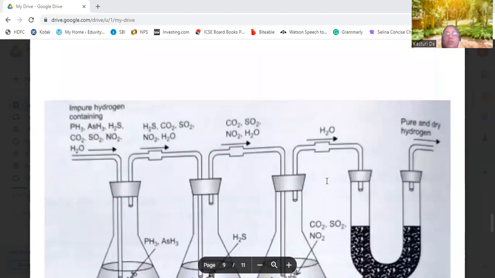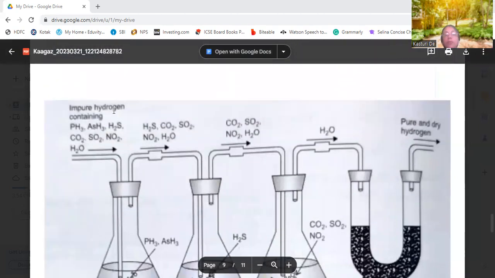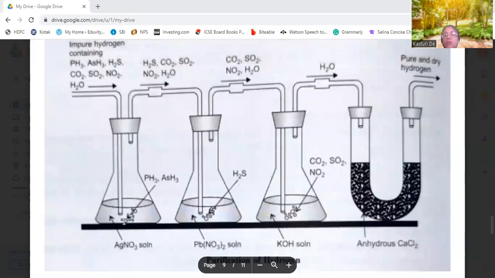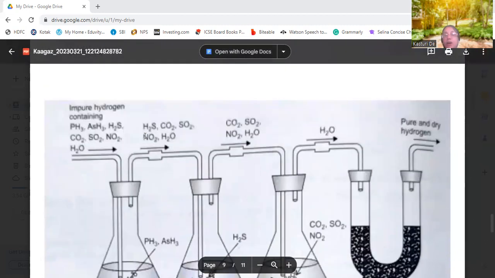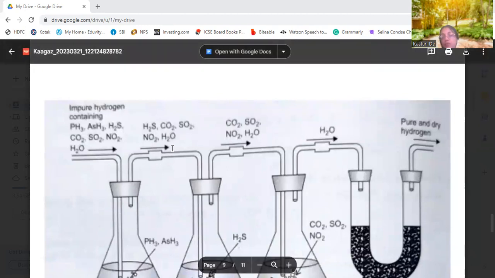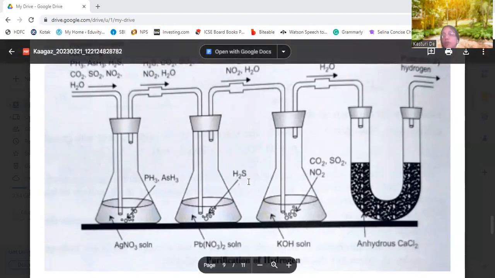So this will be done in this way. First, the impure hydrogen contains phosphine, arsine, H2S gas, carbon dioxide, sulfur dioxide, nitrogen dioxide, and water. Passing it over silver nitrate solution will absorb phosphine and arsine. The rest of the gas passes to the next chamber containing lead nitrate solution, which will absorb H2S gas.